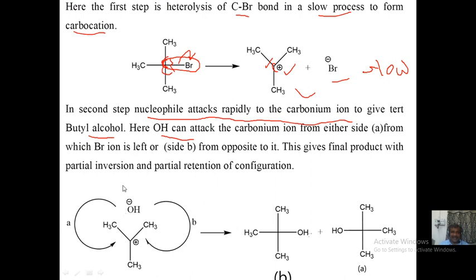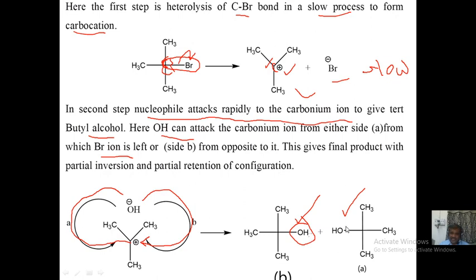This is side A. If the OH, from NaOH or KOH, attacks from this side, then this particular product will form, friend. Or the OH minus ion can attack from side B. Side B is actually where the bromine was attached. Here it was bromine, and this time the OH minus attacks from that side. If it attacks from side B, this particular product is formed. In case of B, where it was bromine, it is now OH. So this is known as retention of configuration.